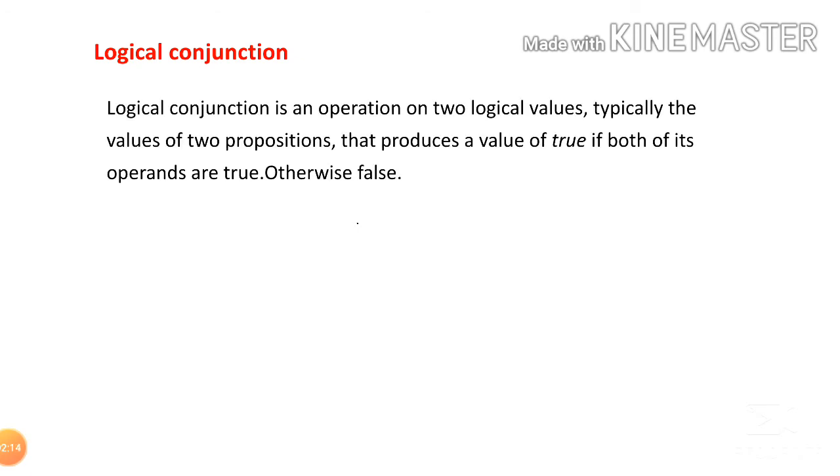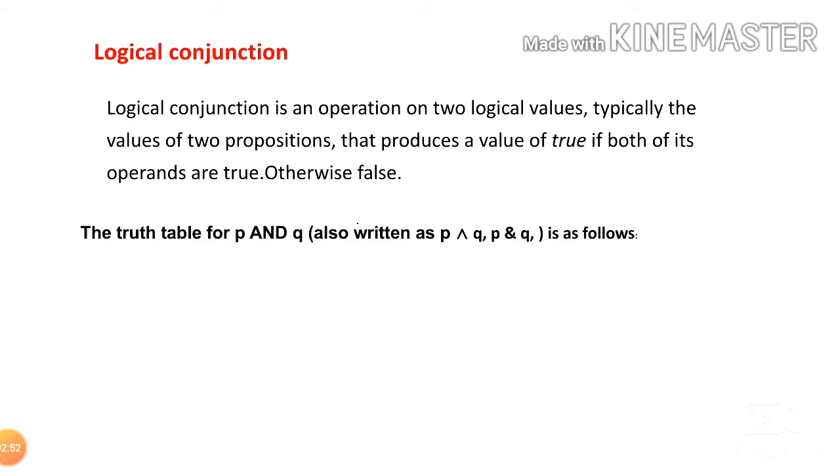Next one, logical conjunction. What is meant by logical conjunction? Logical conjunction is an operation on two logical values. For example, P and Q. If P and Q are two propositions, then P and Q is a logical conjunction. Here P and Q is true only when both P and Q are true, otherwise it is false. So that produces a value of true if both of its operands are true, otherwise false. So if both P and Q are true, P and Q is true, otherwise false.